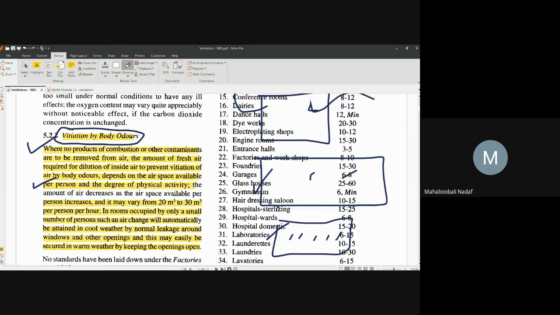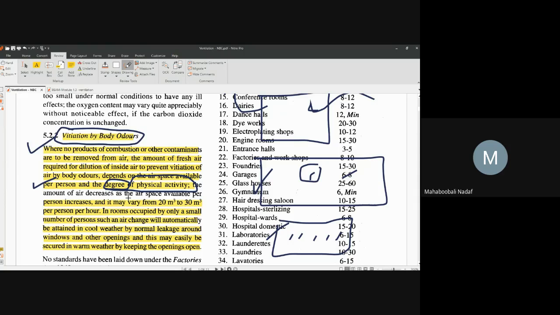For this much big room for one person, how much air space is there? Within that air space, he can perform his own activities. So that is what we call air space. Second thing is that vitiation of body odor also depends upon the degree of physical activities.